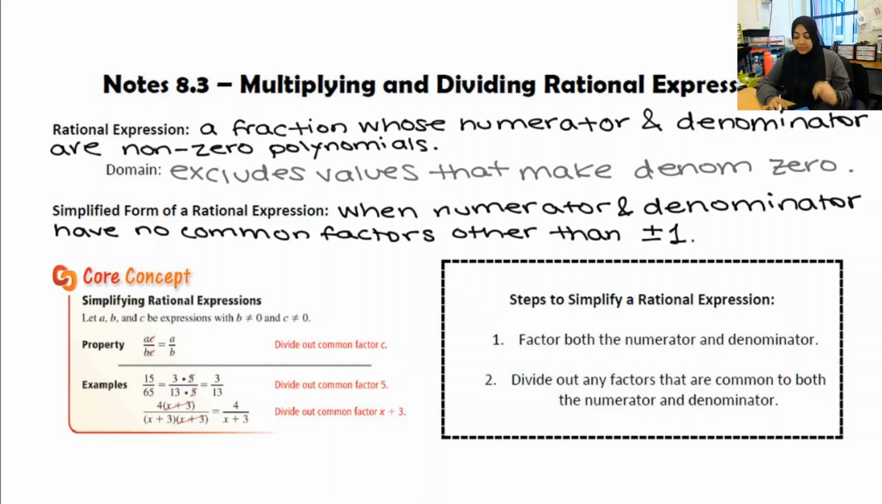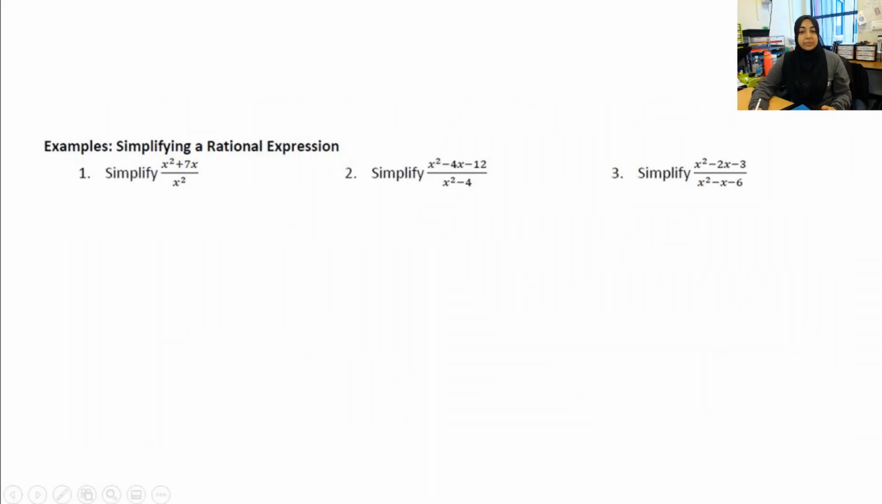There's just two main steps. The first step is you factor both the numerator and the denominator, and then you divide out those factors, just like in the core concept that we just reviewed. So let's put it into action. Example 1 says simplify x squared plus 7x over x squared. So remember, what I want to do is factor the numerator and the denominator and then see if any of those terms divide out. Well, I can see from x squared plus 7x, that's 2 terms. So the first thing I would do anyway is look for a greatest common factor. And I notice that x squared and 7x both have a factor of x. So I'm going to factor out that x, which means I'm going to be left with x plus 7.